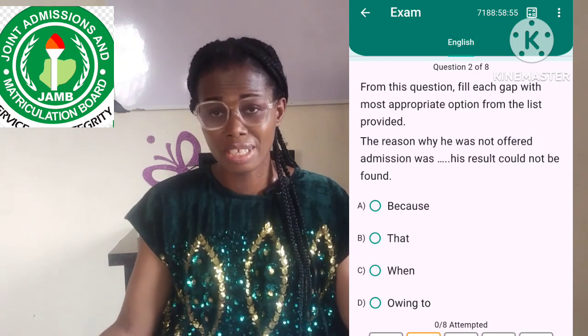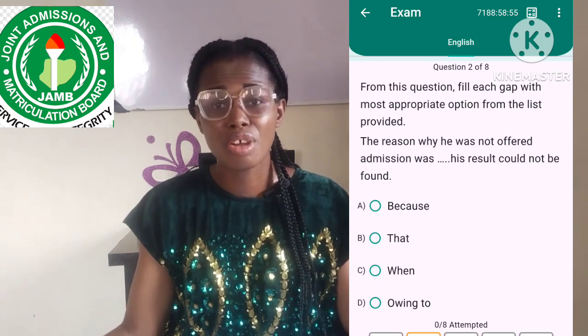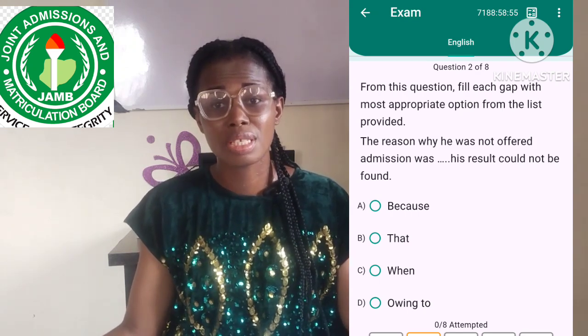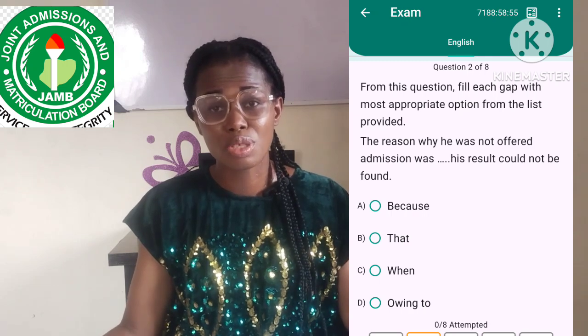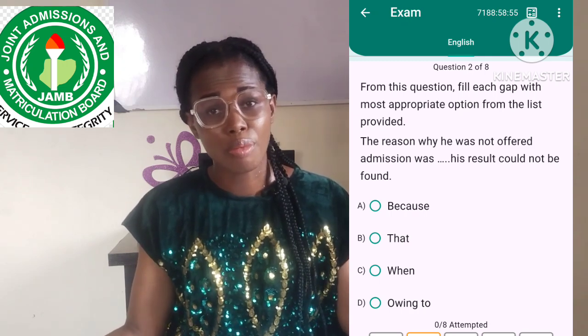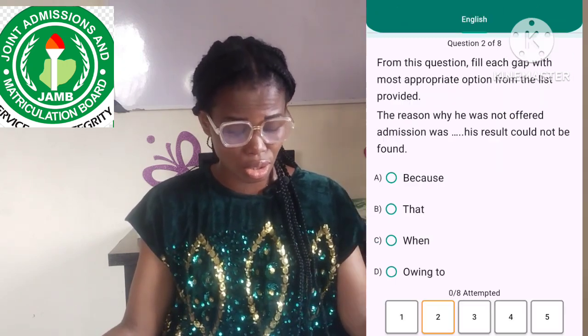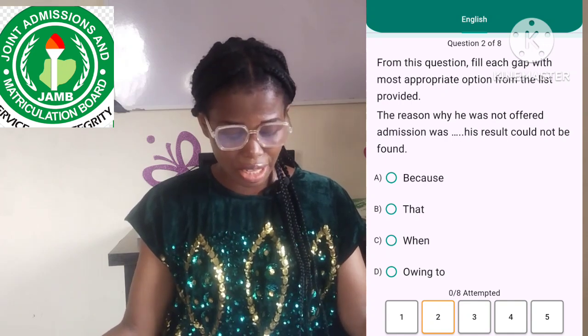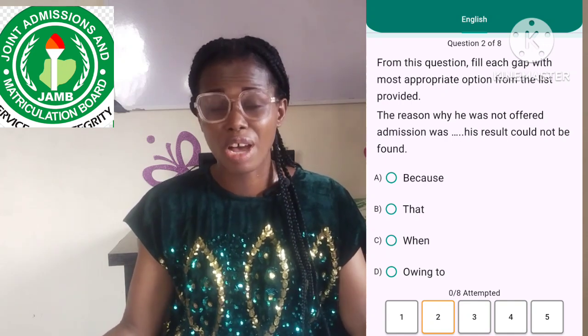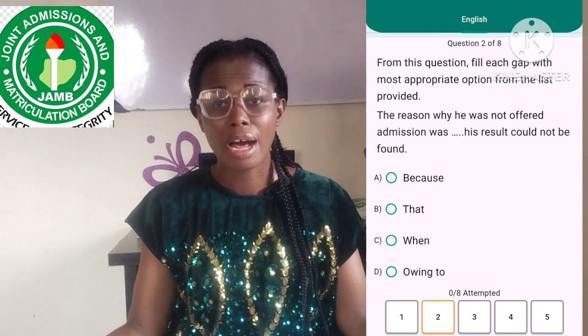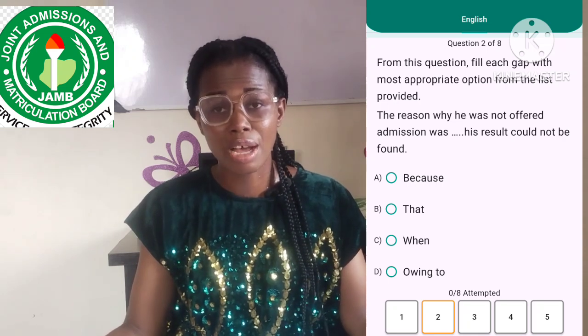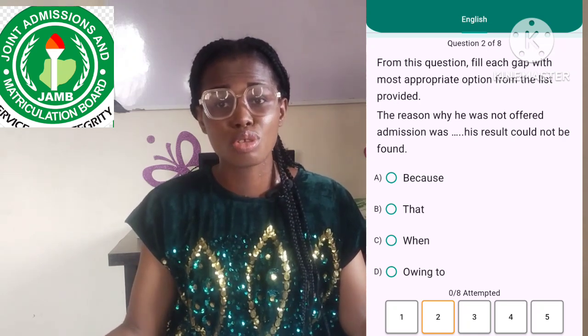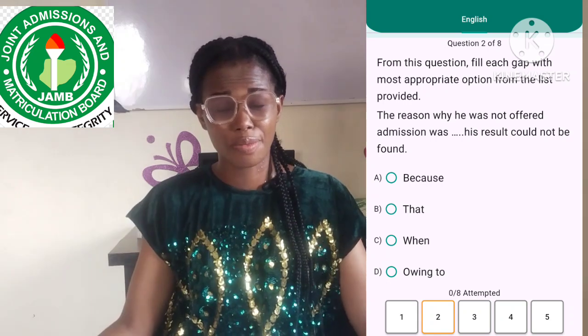The reason why he was not offered admission was owing to his missing results, or owing to the fact that his result was missing, or owing to the fact that his result could not be found. So you must follow owing to with a noun or a noun phrase. You don't follow owing to with a full clause. Yeah, I hope that is understood.